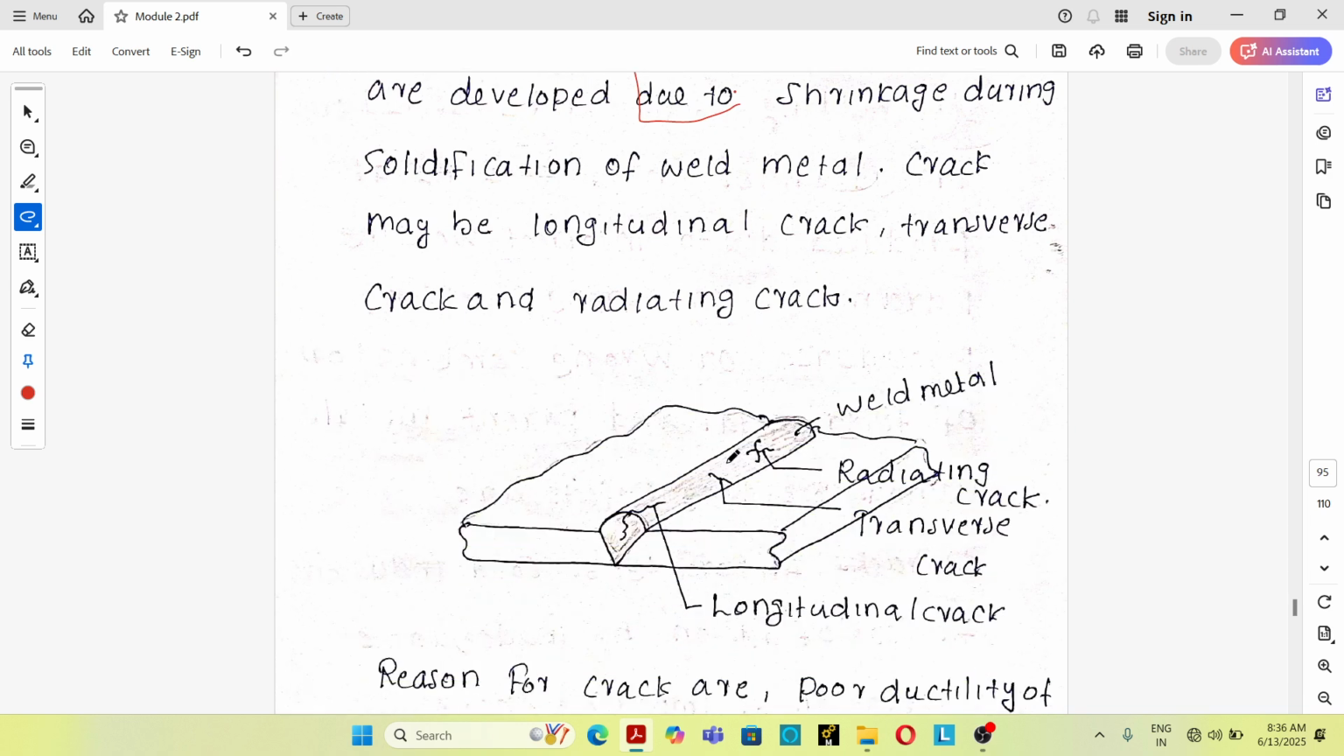Then that crack may be a longitudinal crack, transverse crack, or radiating crack. There are three classifications of crack that can occur in a weld metal bead. See, this is the weld metal bead. The first one is the longitudinal crack, produced in the longitudinal direction; the transverse crack is in the transverse direction; and the radiating crack. So these are the three types of crack that can be produced in a weld metal bead.